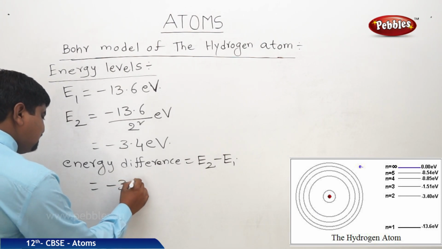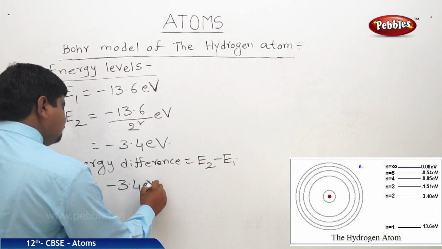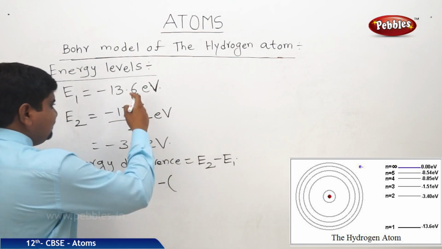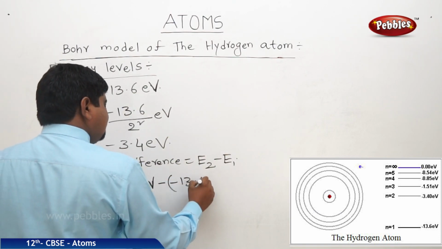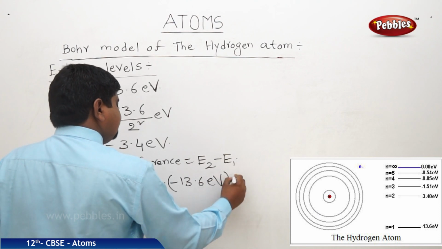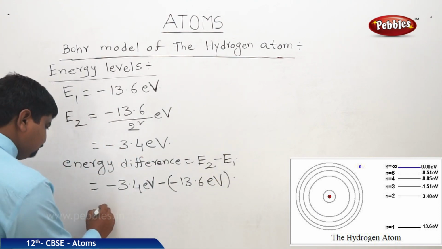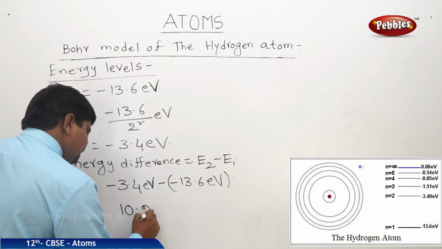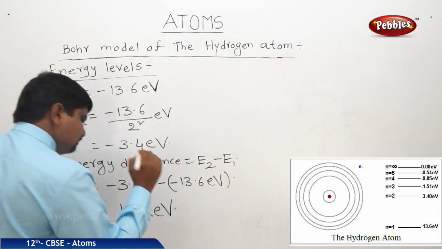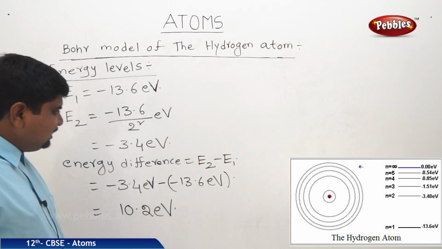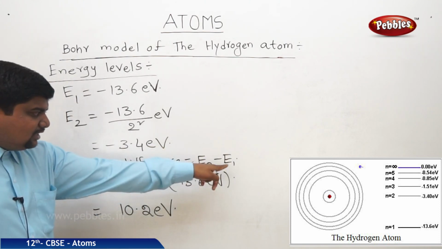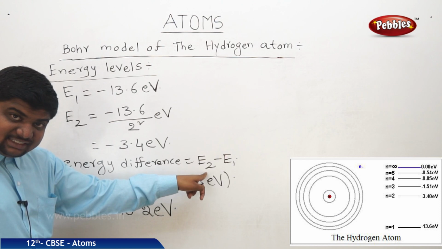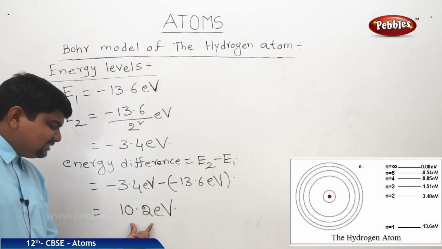E2 is minus 3.4 eV, minus E1, which is minus 13.6 eV. If we calculate this, we will get plus 10.2 eV. What is the meaning of this? The energy difference between the ground state and the first excited state, E1 to E2, is plus 10.2 eV.